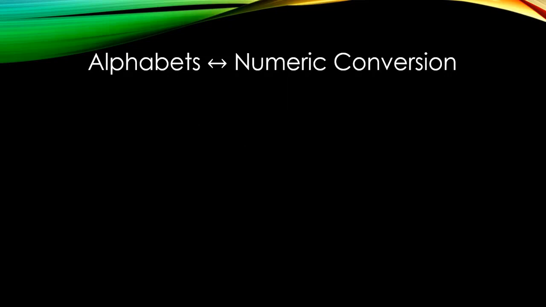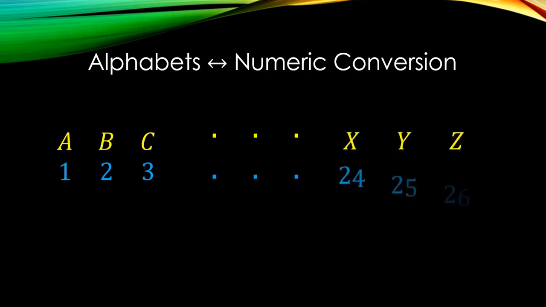First, we will see the conversion between alphabets and numbers. A, B, C, D, these alphabets are named as 1, 2, 3, and so on. Since there are 26 alphabets, we name them 1, 2, 3 up to 26. If there are small letters, we can give some different names. For space, we will give 0. This example is very simple, so we will take only capital letters from A to Z.